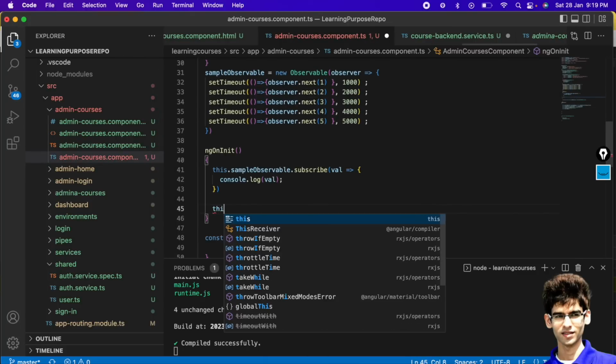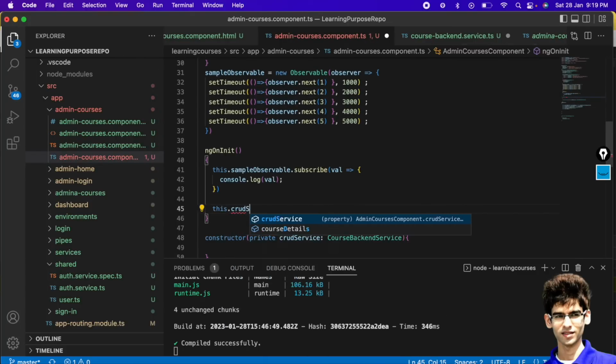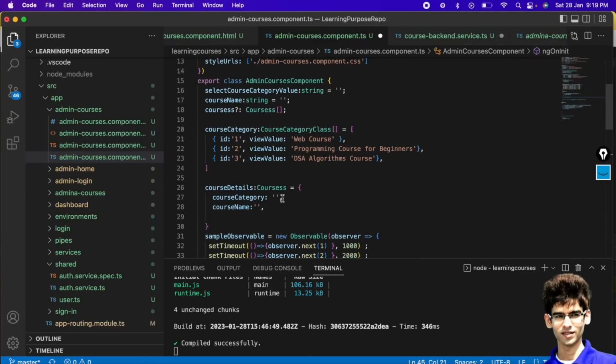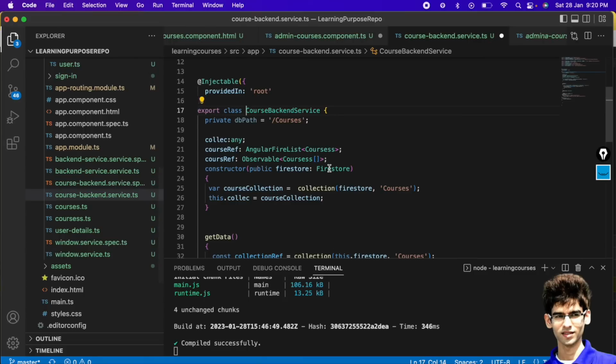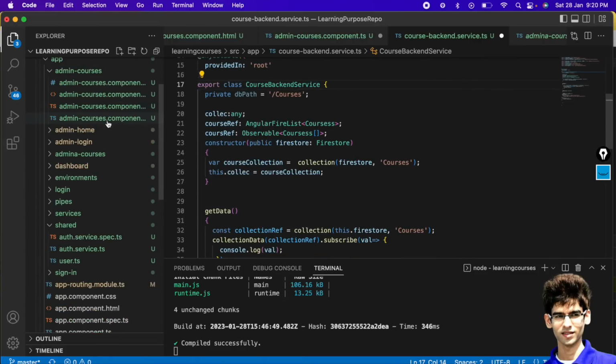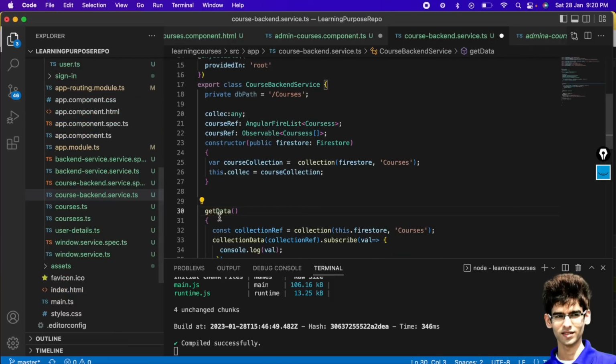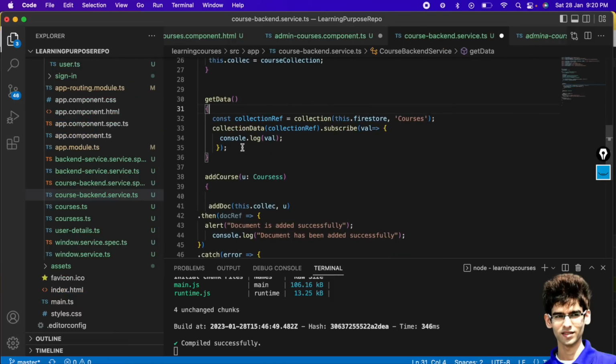We will call it this dot CRUD service, which we have created already. If you remember, we have already created this while adding the database, and now we are just using that, and we will use the get data method inside this CRUD service. So the entire backend is written inside this CRUD service here, course backend service. Okay, and we are using the get data method of this collection. So let's run this and see this in action.